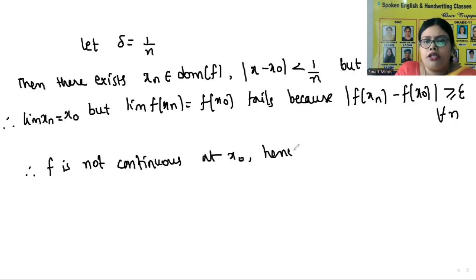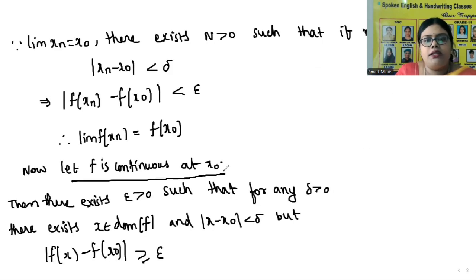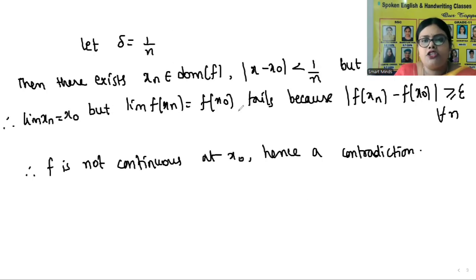Hence, it is a contradiction. Contradiction means what we have assumed is wrong. So you can see here we have assumed f is continuous at x naught, but this is not satisfying. The condition fails here. That means it is a contradiction, which means f is not continuous.